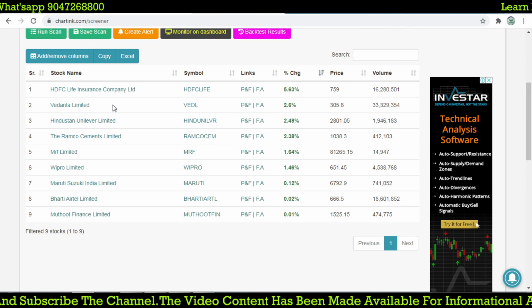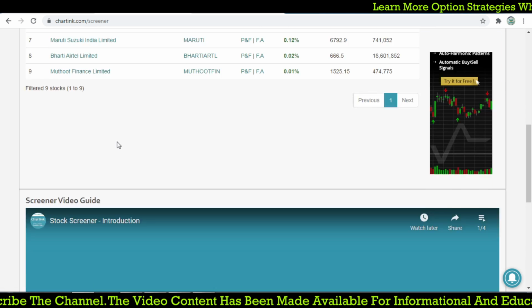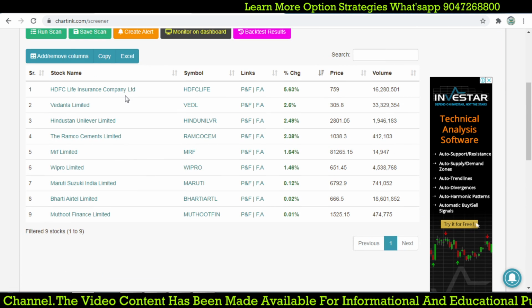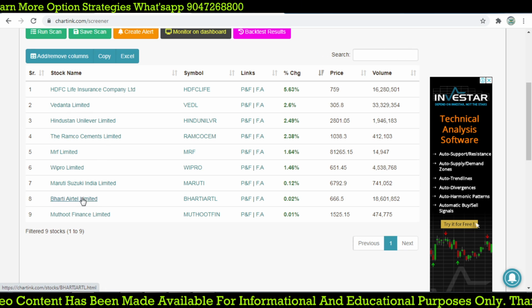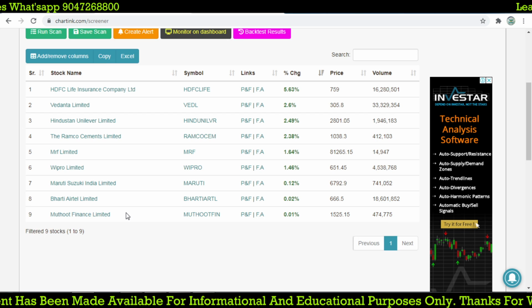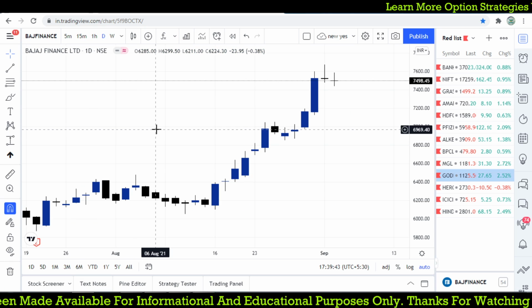So almost some 10 stocks form today. Let's check one by one. HDFC Life Insurance, Vedanta, Hindustan Unilever. So a lot of stocks form this kind of continuation pattern. Okay, so let's check HDFC Bank.